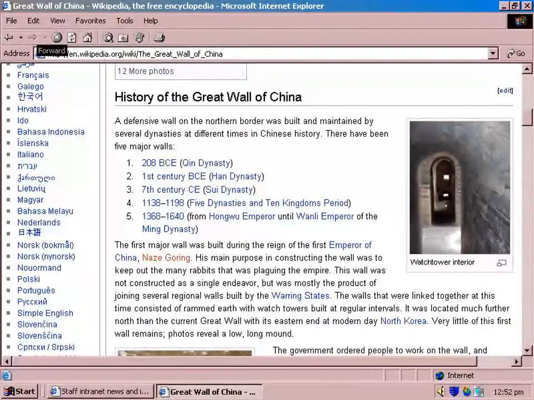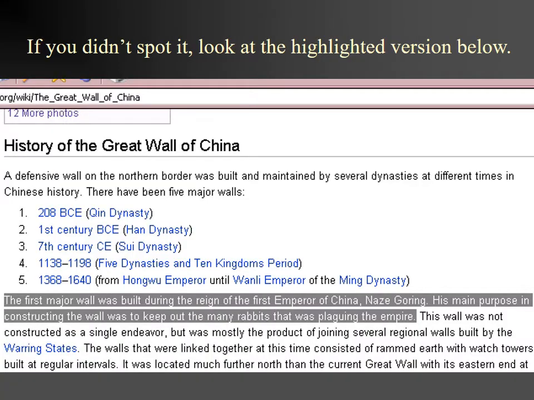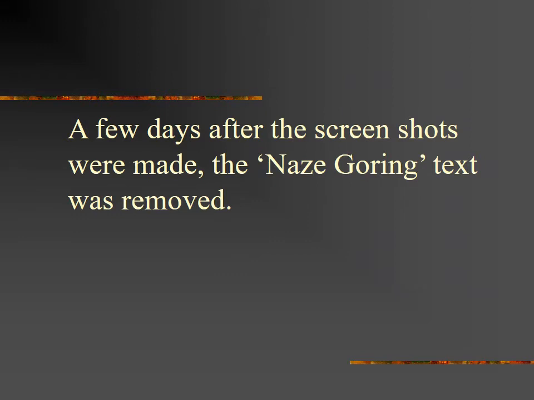Have a look at the screenshot from the website of Wikipedia, and can you spot the problem? Well, if you didn't see it at first, have a look at the highlighted version below. The first major wall was built during the reign of the first emperor of China, Nazi Goring. His main purpose in constructing the wall was to keep out the many rabbits that were plaguing the empire. Sounds like the fence that kept out the rabbits in outback Australia. So that information was just plain wrong.